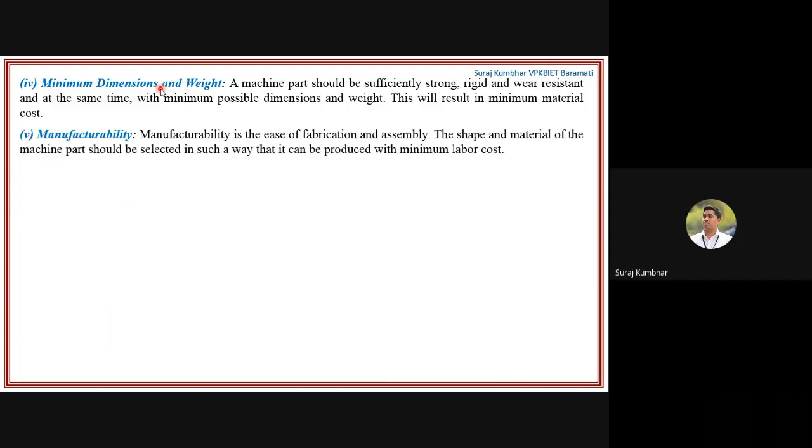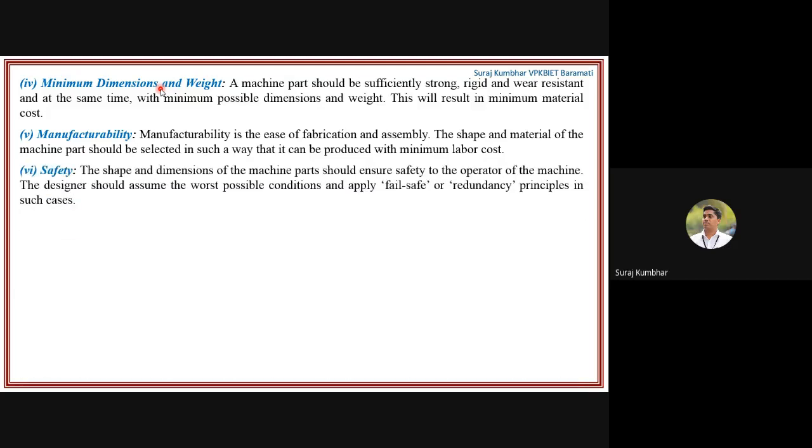Okay, now manufacturability. Yes, manufacturability means the ease of fabrication and assembly. The shape and the material of the machine part should be selected in such a way that it can be produced with minimum labor cost. So whatever machine components you are going to manufacture, it should be manufacturable. The cost of that particular part should be low. Okay, it should not be that high. Otherwise, your machine cost will increase.